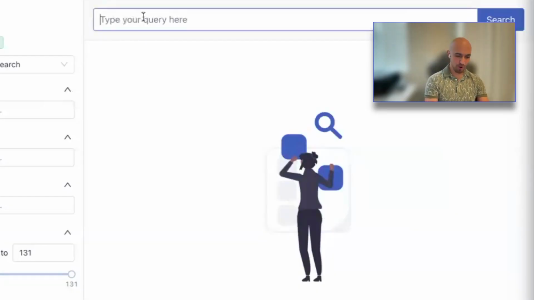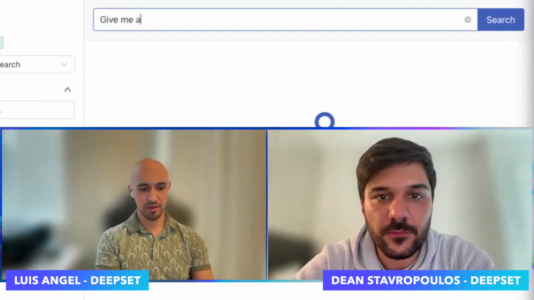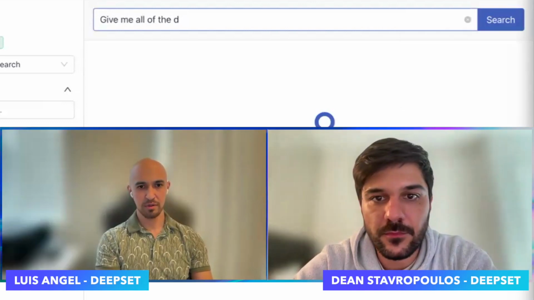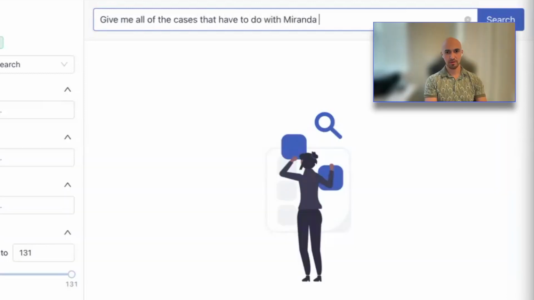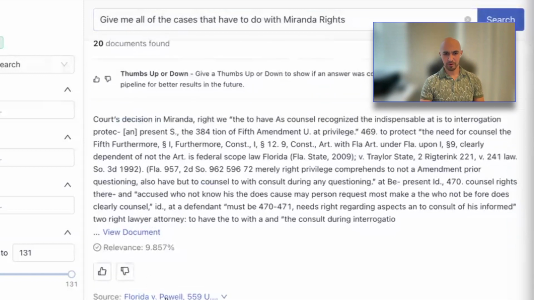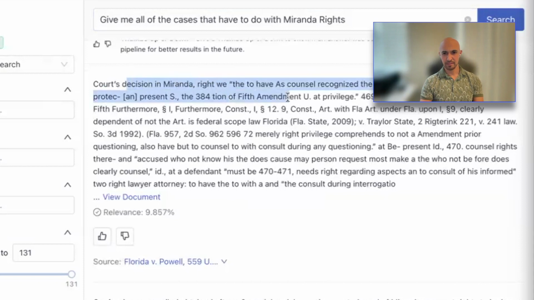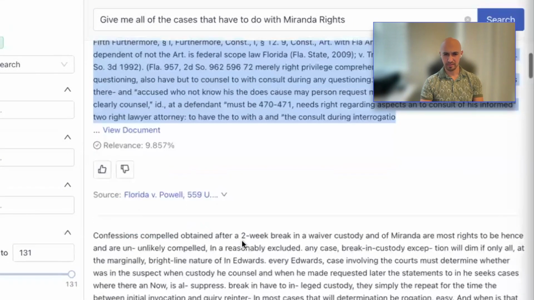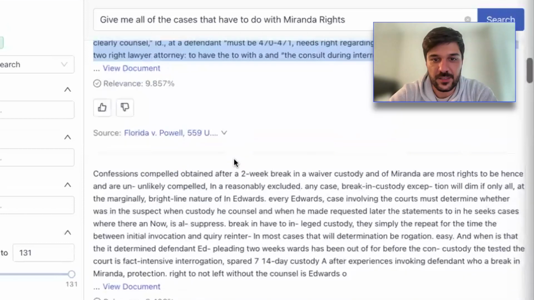All right, so let me try one query here. Give me all of the cases that have to do with Miranda rights. And look at that. We have Florida versus Powell right here. And it gives us a synopsis of what this document contains. Is that correct? It's exactly correct.